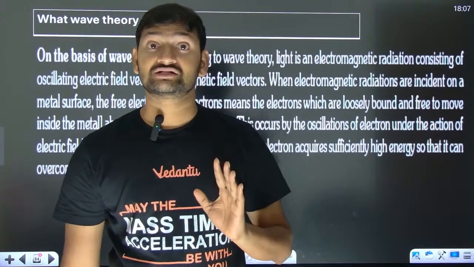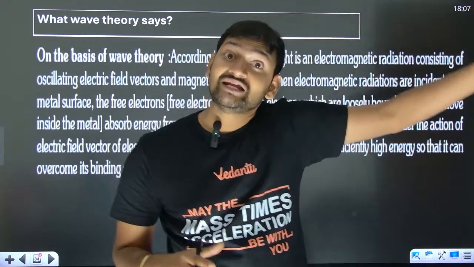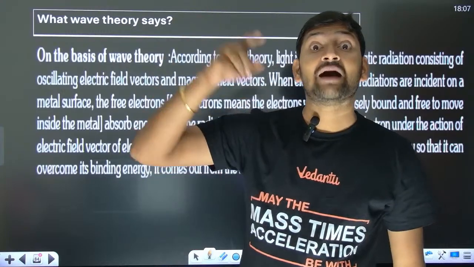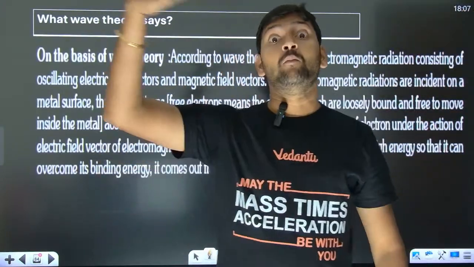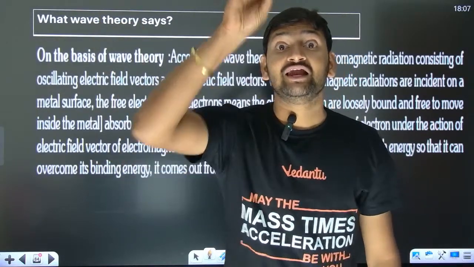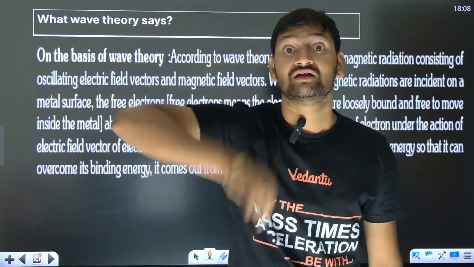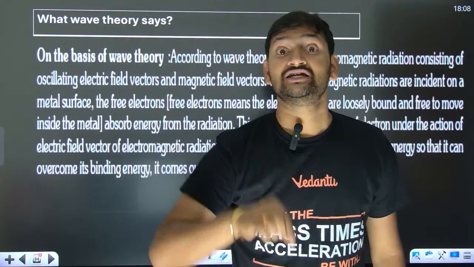And one more thing is that, you know from electromagnetic waves that more is the intensity of light, more is the amplitude of electric field. So more the intensity, more the electric field. More the electric field, then the electric field can make the electron oscillate even faster. So higher the intensity, higher the energy given to the electron.